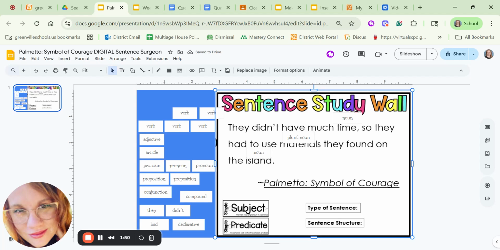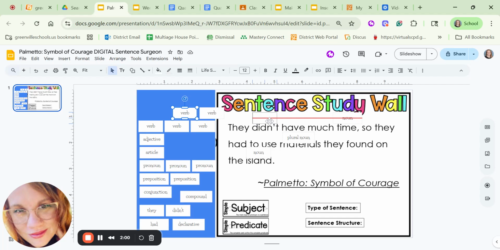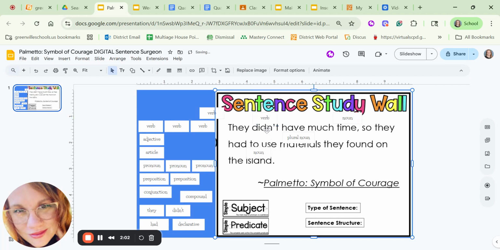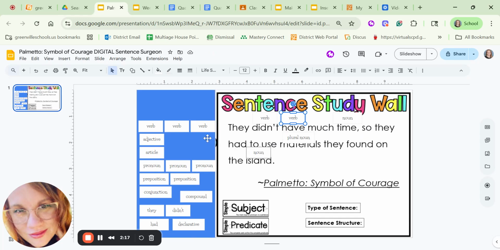So let's now look for verbs. Verbs are actions. So, they didn't. Okay, didn't is a word that means did not, so each of those together is referring to a verb. Have is also a verb. It's whether or not you acquire something. Much time. So they had. Okay, had and have are different forms of themselves, so that is also a verb.